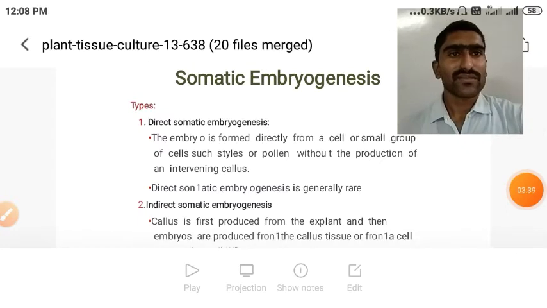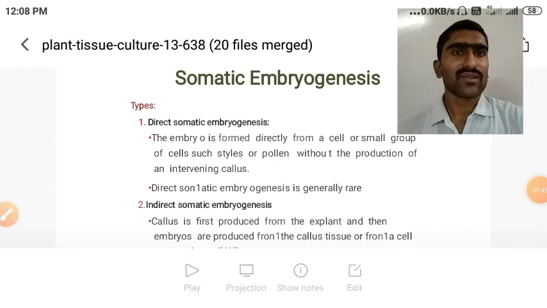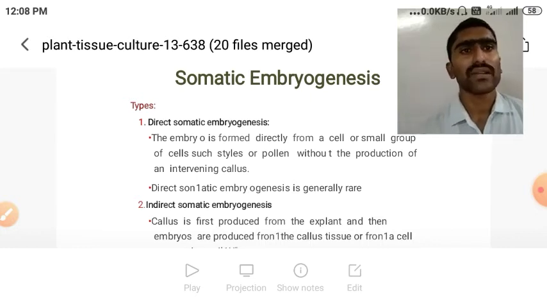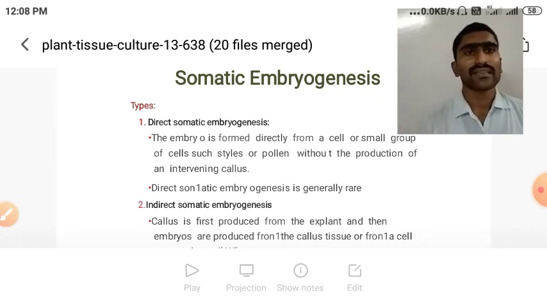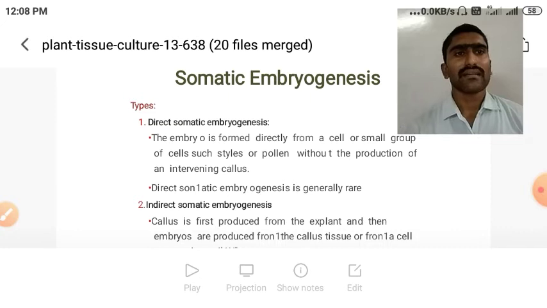There are two types of somatic embryogenesis: direct somatic embryogenesis and indirect somatic embryogenesis. In direct somatic embryogenesis, the embryo is formed directly from a cell or a small group of cells such as styles or pollen, without the production of an intervening callus. Okay, direct somatic embryogenesis is generally rare.